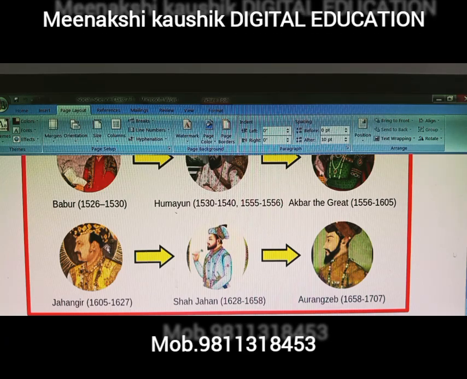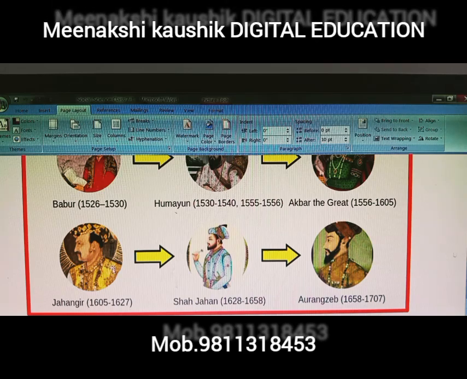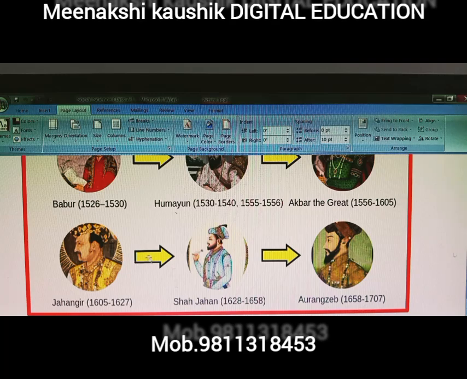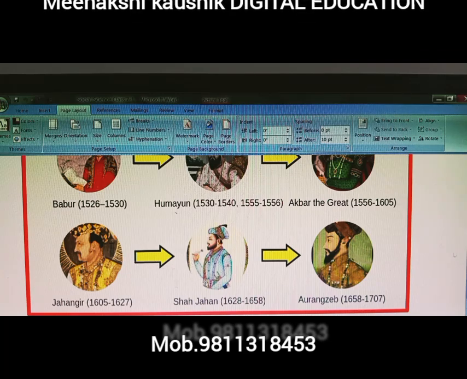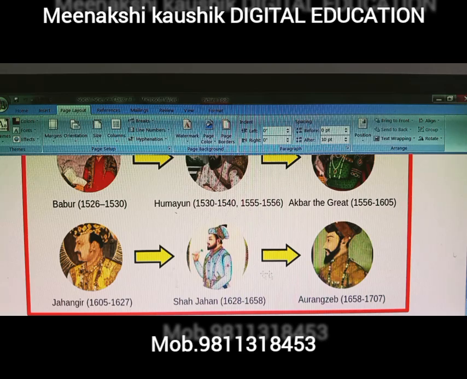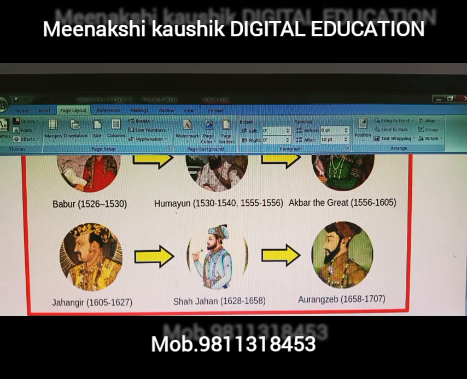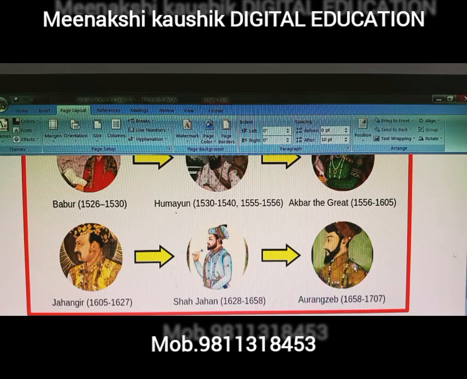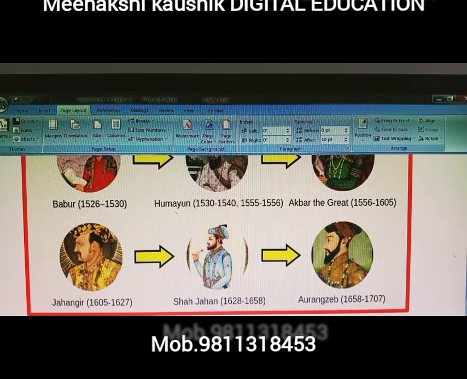Students, please simultaneously note this down in your SST rough and practice copy, or you can also take a screenshot of this picture. Next, after Jahangir, the son was Shahjahan, 1628 to 1658. And Aurangzeb, the last ruler of the Mughal dynasty, who was also known as Alamgir the first, 1658 to 1707.